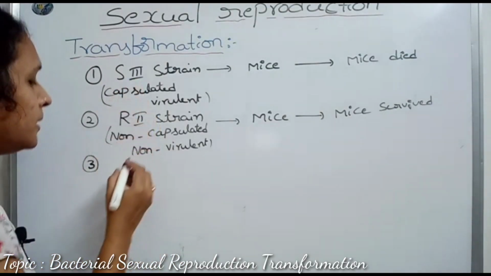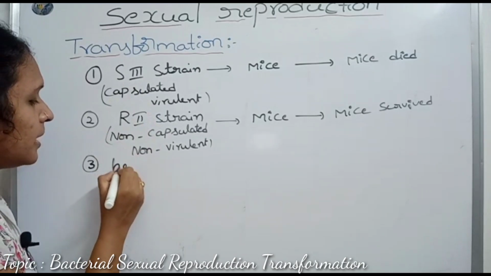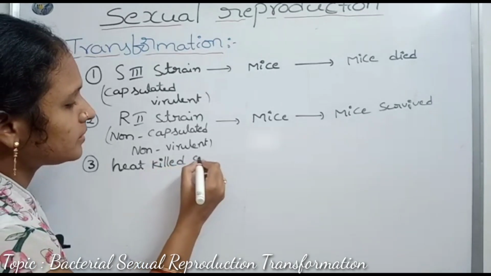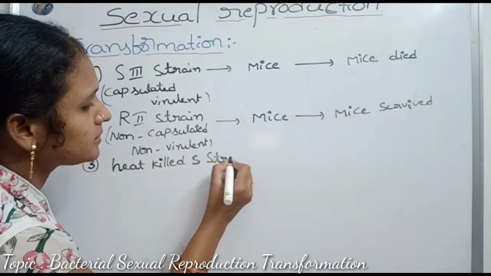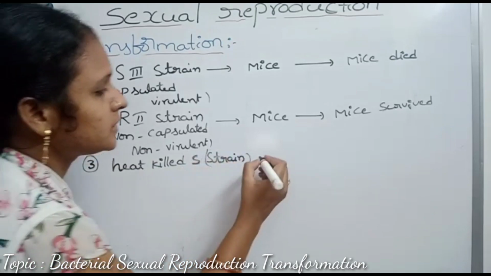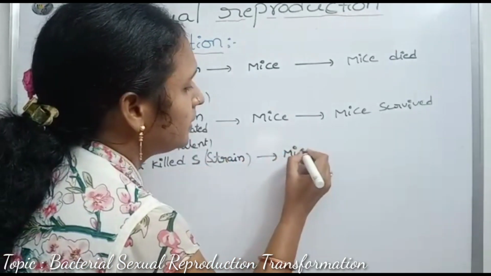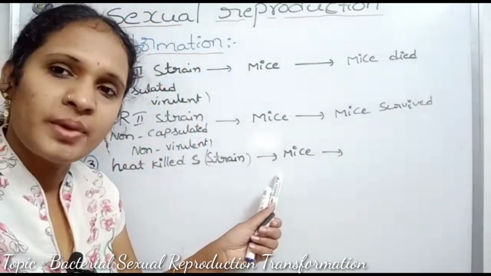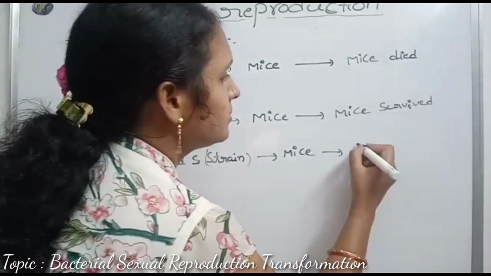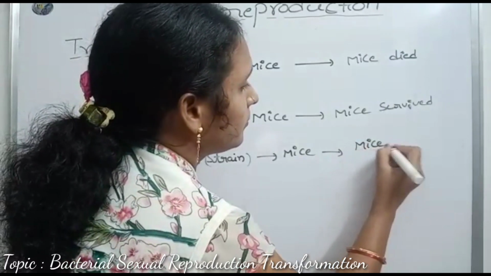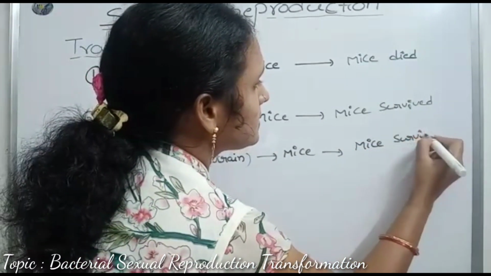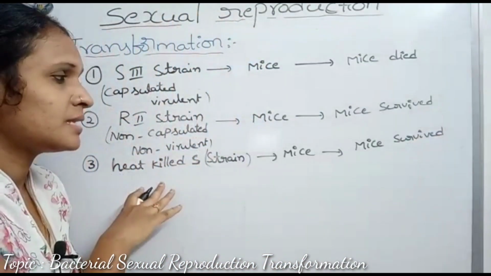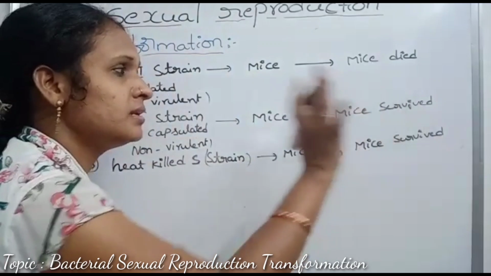And the third step: heat-killed S strain cells are injected into the mice. Here the mice survived. Why? Because the S strain cells are heat-killed, so the cells are inactive. So the mice survived as usual.